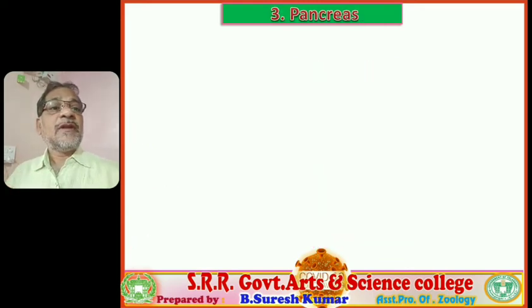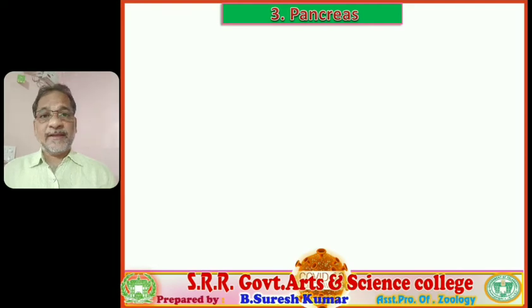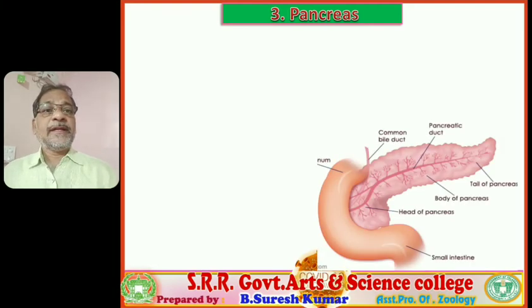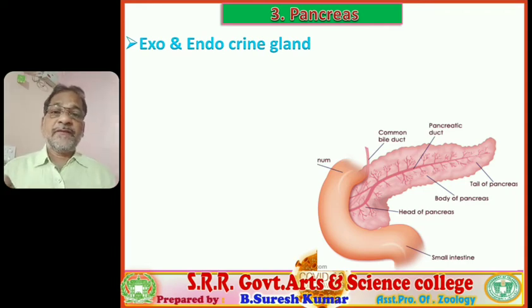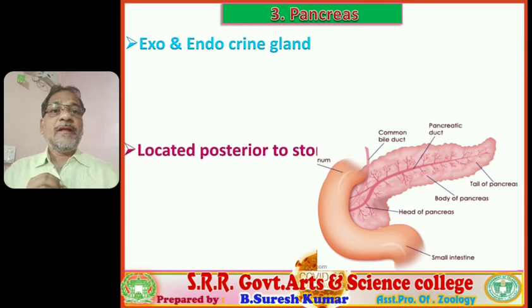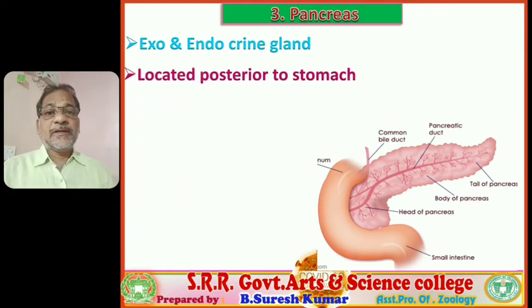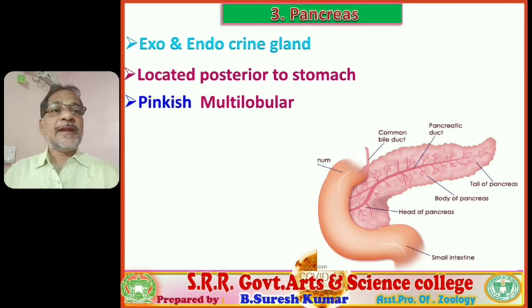So next we will discuss one more extra alimentary canal digestive gland, that is the pancreas. The pancreas is both an exocrine and endocrine gland, hence it is called a heterocrine gland. It serves dual functions, exocrine function and endocrine function. It is located posterior to the stomach and in the curve of the duodenum. It is a pinkish colored multilobular gland.